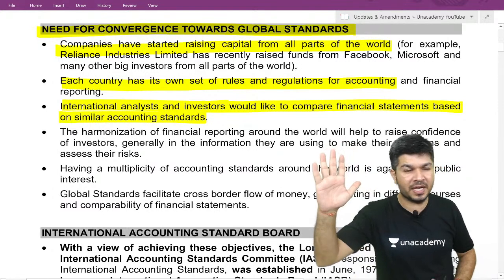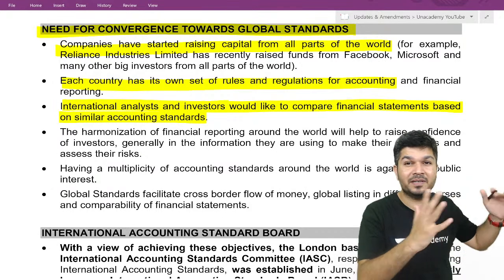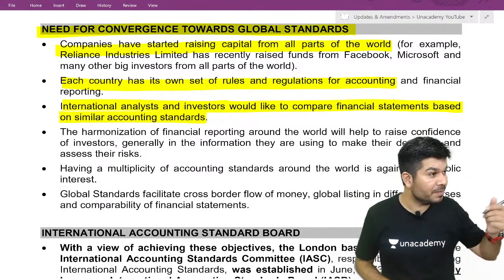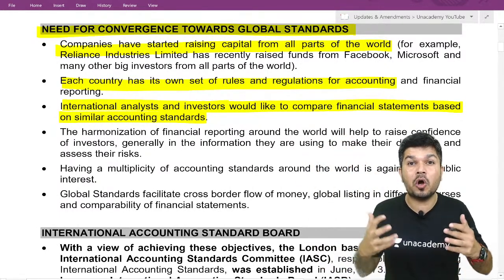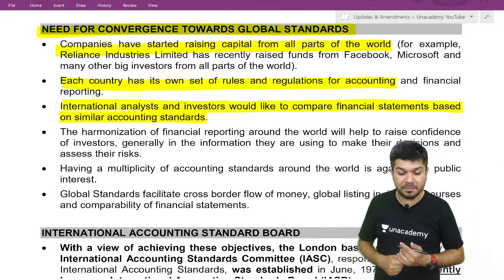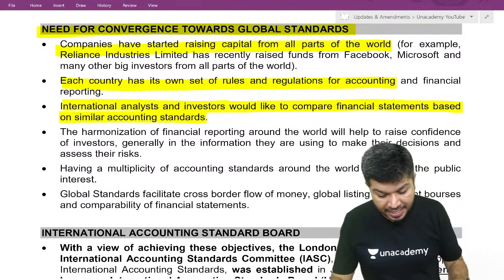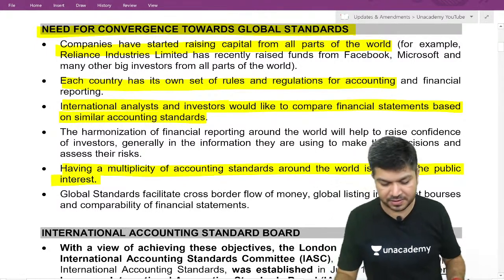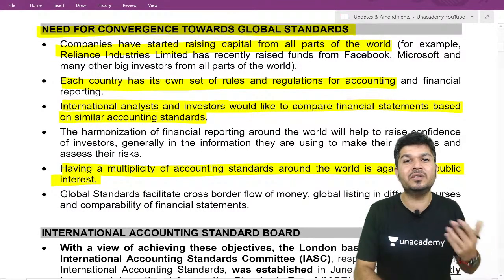Imagine I'm in the UK and I want to invest in your company. If your accounts are prepared on one basis and mine on a different basis, they aren't comparable. If I want to compare your accounts with a similar company in my industry, it has to be on a common set of accounting standards. Having multiple accounting standards is against the public interest. If the same accounting standard is followed everywhere, it will be good.